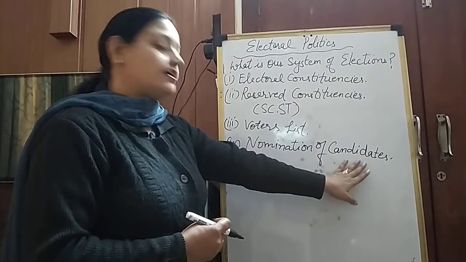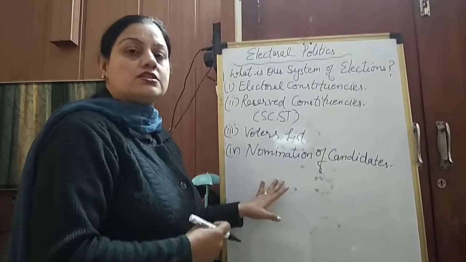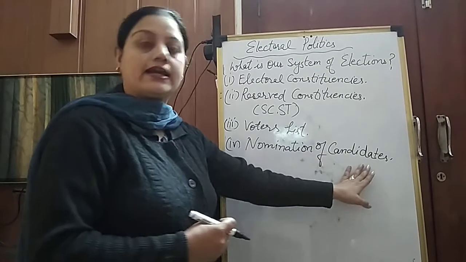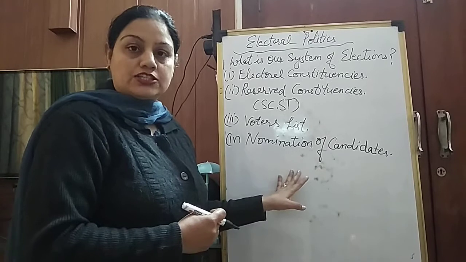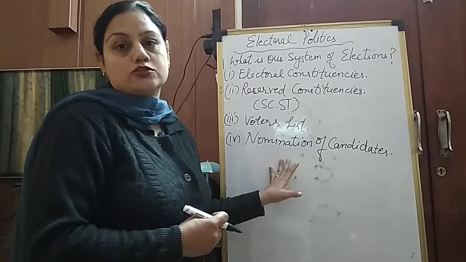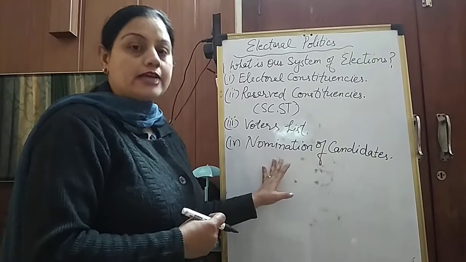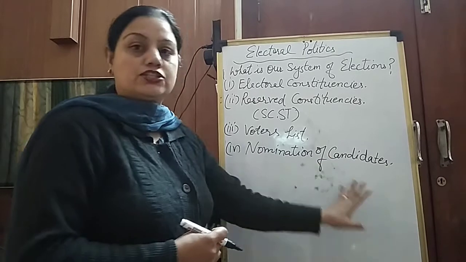These candidates and their details are cross-examined by the Election Commission, because the Supreme Court has now made it mandatory for candidates to declare their property, their educational qualification, and their criminal status also. If there are pending cases of crimes against them, they have to mention everything in their nomination form.